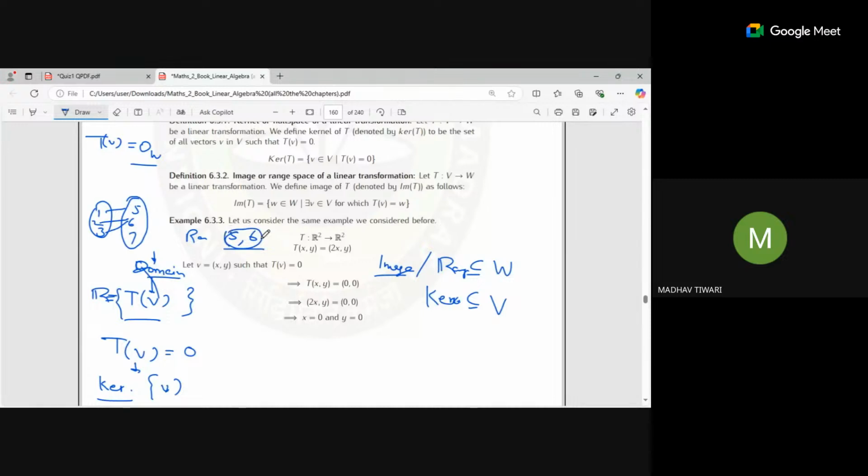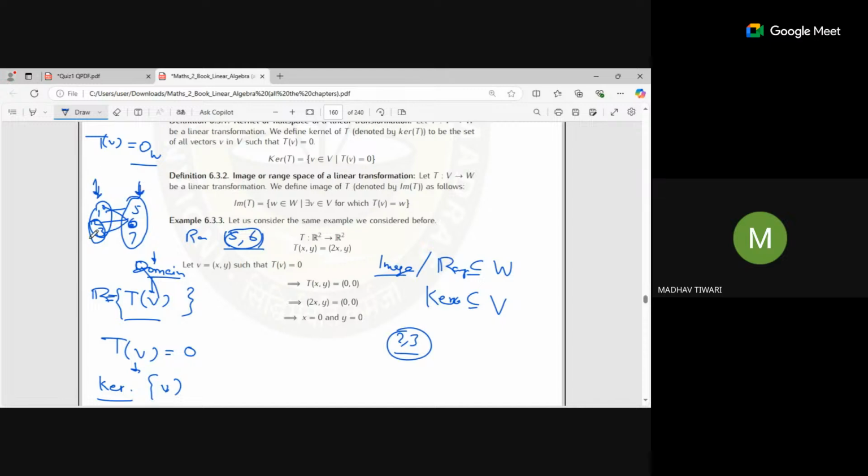Okay, range space includes these 2 points only, not this 7, because 7 is not an image of any point in this V. So this is the range space. And now if it comes to kernel, suppose these two are mapped to 0. Okay, the 0 vector is also mapped to 0. So kernel space will include these 2 and 3. So 2 and 3 are in this vector space, and 5 and 6 are in this vector space.